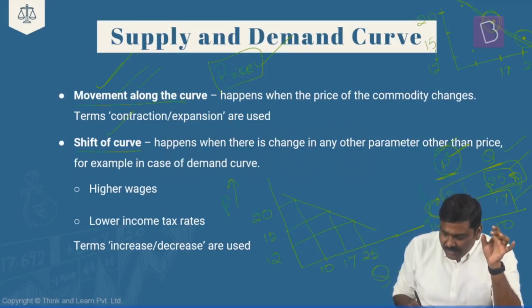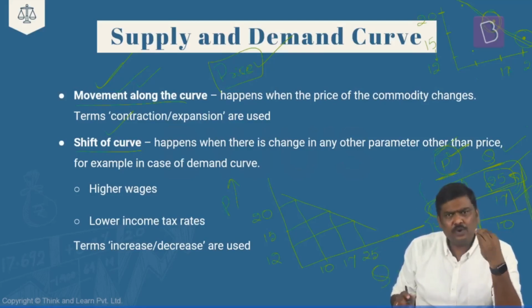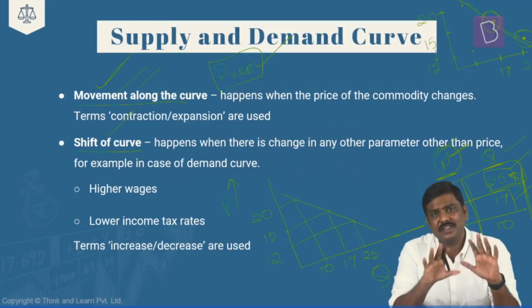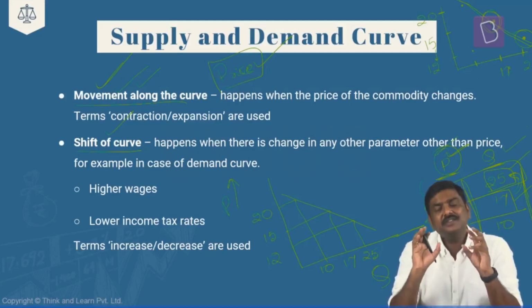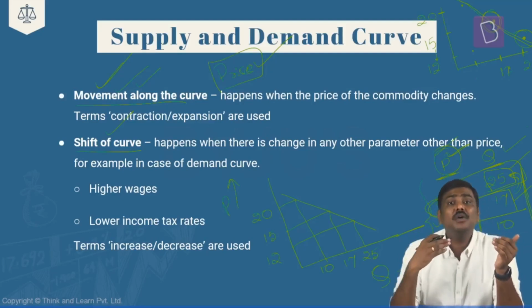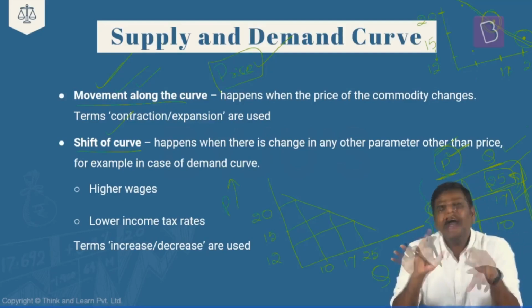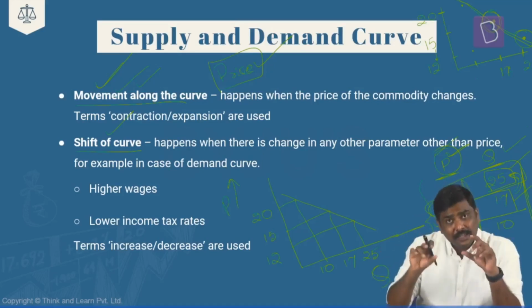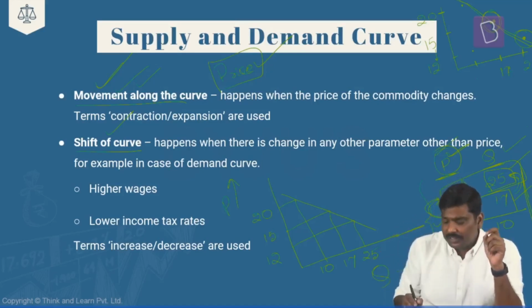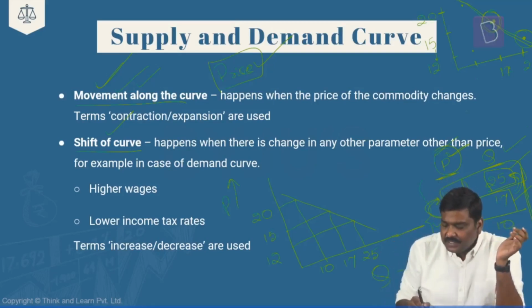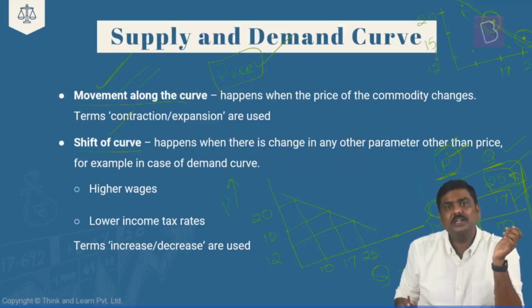So whenever you are going to vary the price, the demand is also going to vary. And the movement will always be in opposite direction. That is what we have discussed in case of law of demand. Having said so, understand this. Whenever you are talking about the movement along the curve, you are talking about the price variation of the commodity. And when the price variation happens, the demand also should vary. And the new coordinates will basically fall on the demand curve which we have already drawn. And that is the precise reason this is referred to as a movement along the curve.